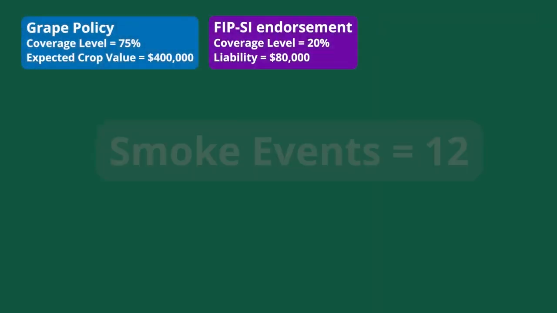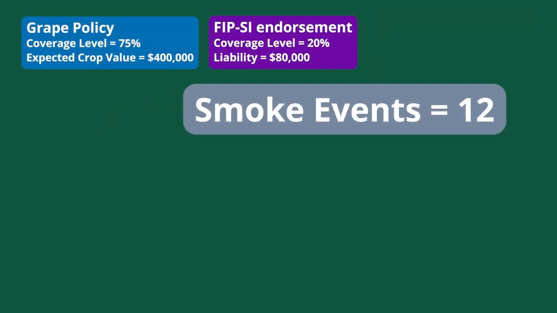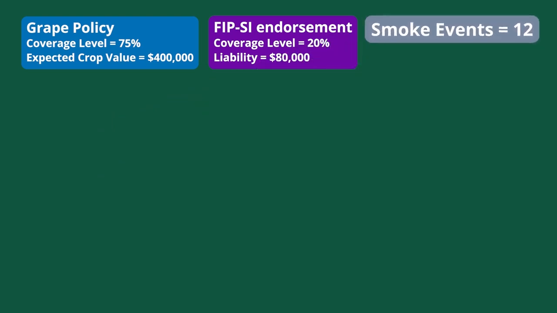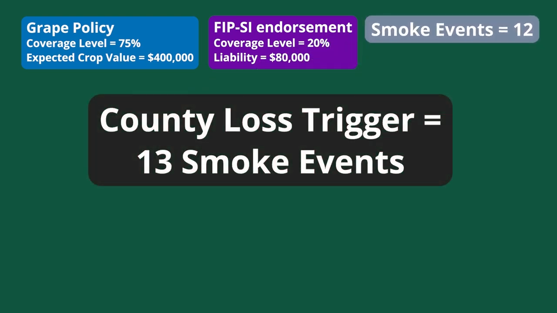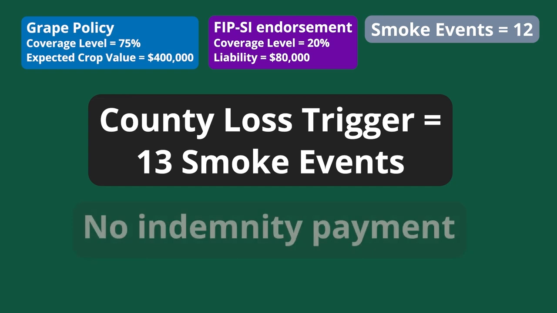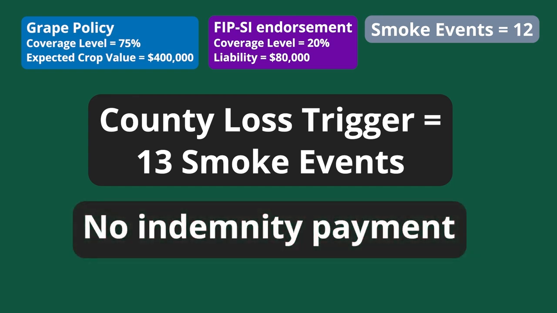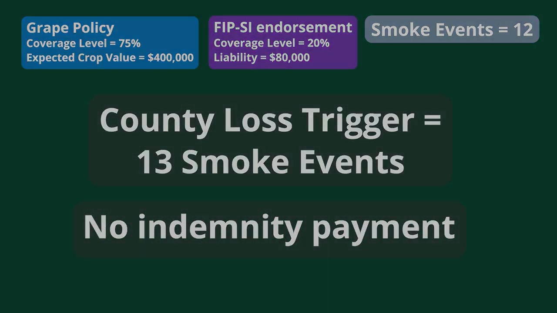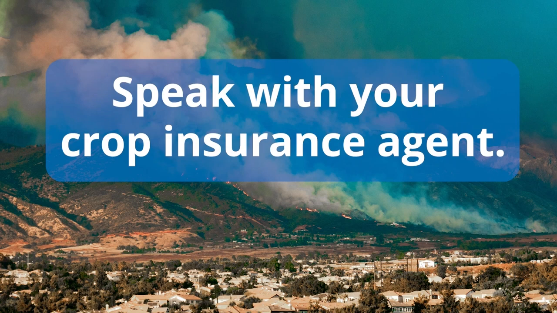And what if your county has 12 smoke events? In this case, your county has not met the county loss trigger of 13 smoke events. As a result, there is no indemnity payment. If you want additional information about the indemnity calculation, please speak with your crop insurance agent.